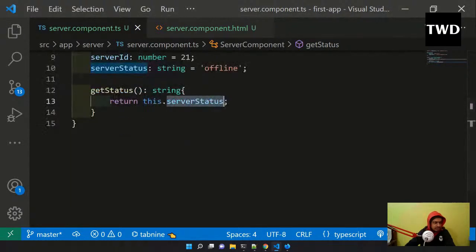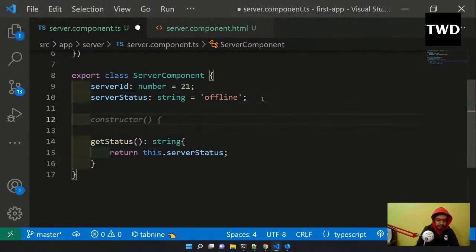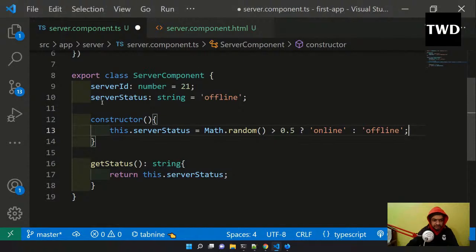So the first thing I'm going to do is have a constructor, because I want some values to be there by default. In the constructor I set this.serverStatus: if Math.random is greater than 0.5, then it is online, or else it is offline.